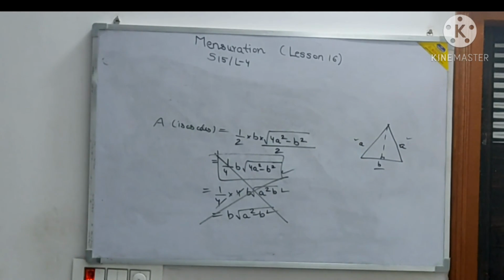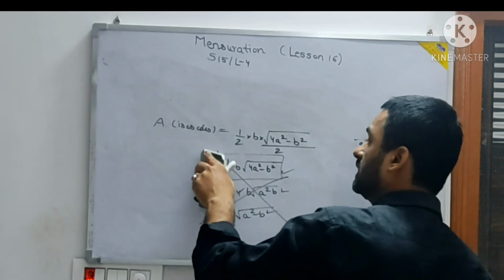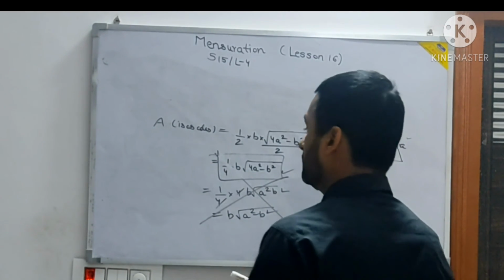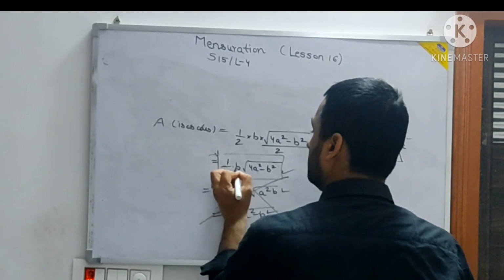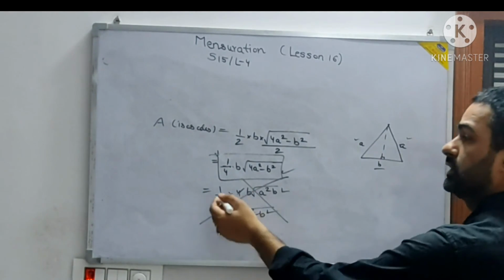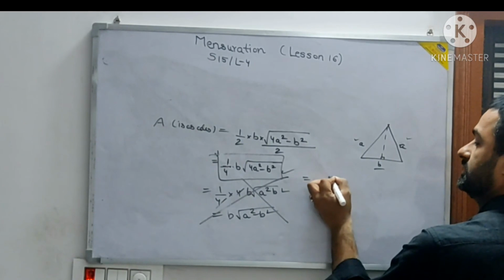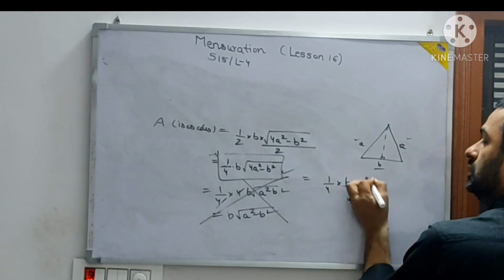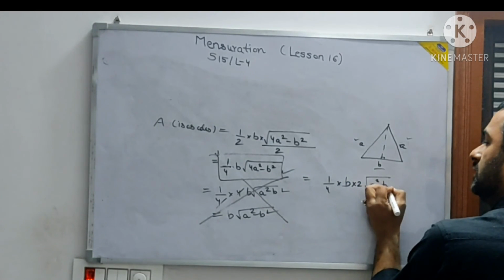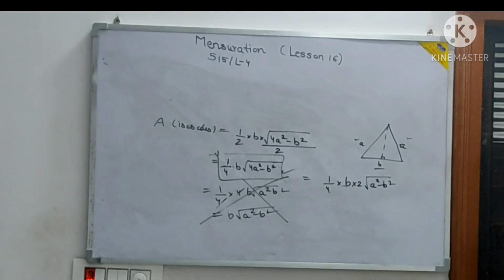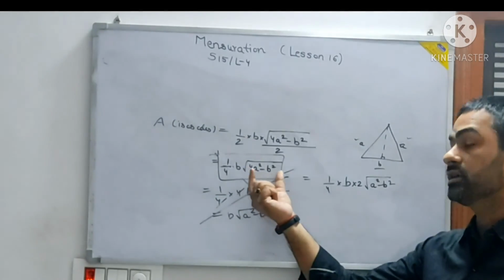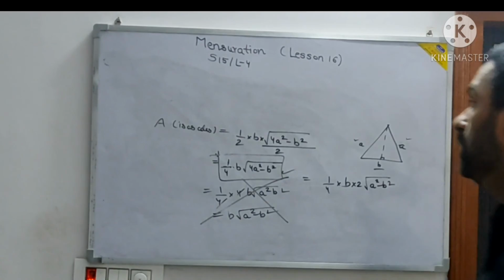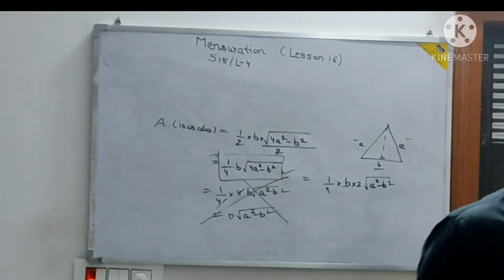Please see, the problem that will come is, if you remember the formula in a wrong way, then these things will come. Why? Because if you prepare at the last moment, then things will be worse. So don't cancel this 4. Or some people may do like this: 1 by 4 into B into root of 4 is 2, root of A square minus B square. This thing also will not be right. 4A square minus B square is a complete term. So don't do these rubbish things. This will only cause you loss of marks. So this thing should not be done by you.